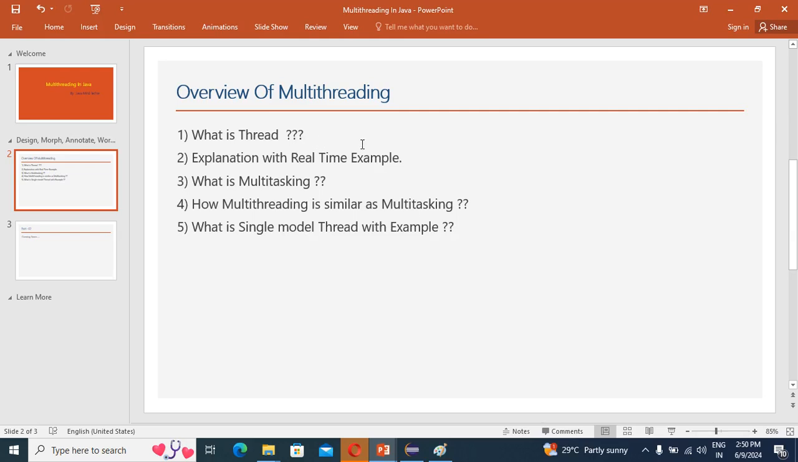So a thread is nothing but a lightweight process. I explained it with a real-time example, the NFS game, with or without multi-threading, how the card is moving, how this object is moving, how this thread is moving. What is multitasking? Already explained: executing multiple tasks simultaneously is called multitasking. Now I'm going to explain how multi-threading is similar to multitasking.